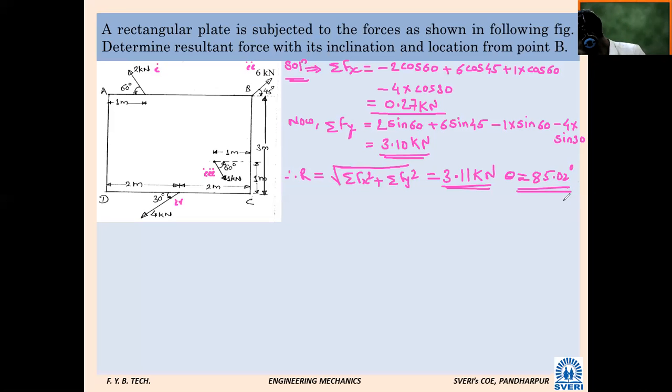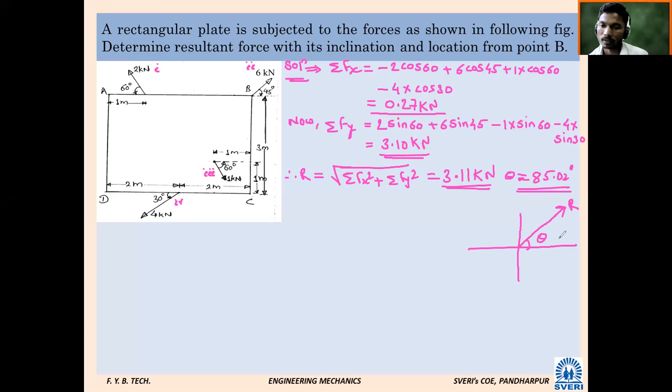Is it positive? Yes. In which quadrant will it come? First quadrant.